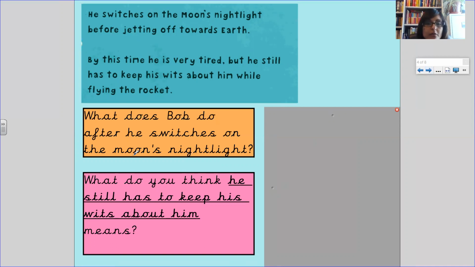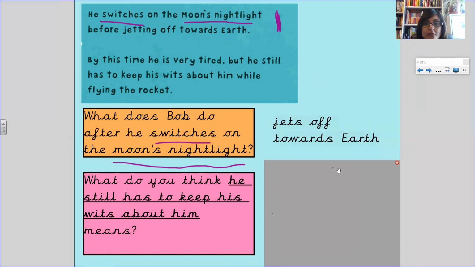Our keywords are moon's night light. This is what we're looking for in our text. And also switches. He switches. Oh, look, we found our first one. He switches on the moon. There we go. That means our answer is at the beginning. What does Bob do after he switches on the nightlight? He switches on the moon's nightlight before jetting off towards Earth. So he switches it on, and what does he do afterwards? That's right, he jets off towards Earth.